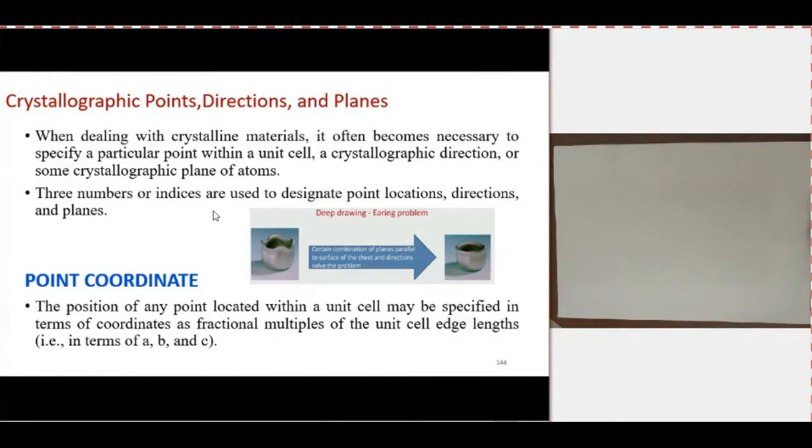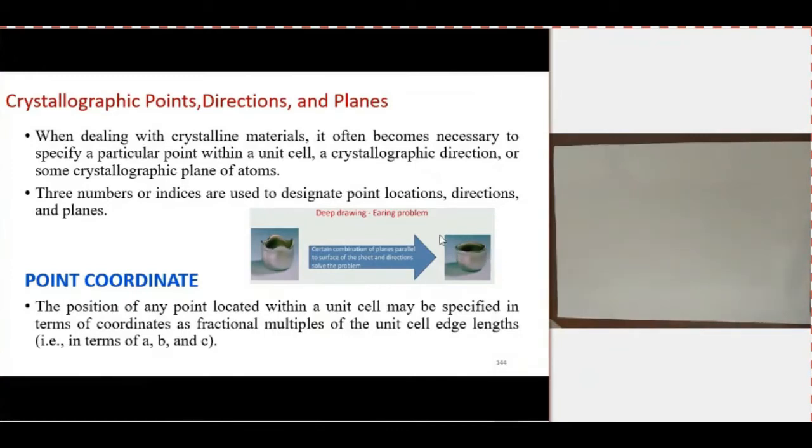When we discuss the properties of a particular material, we should know the direction or the plane where these properties are changing. There are different examples where the planes or directions are important. For example, in the deep drawing process, cans, for example the Coca-Cola can or any type of can, are produced by deep drawing, where we push a sheet metal using a punch and produce this type of can.